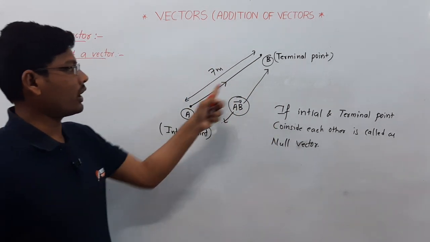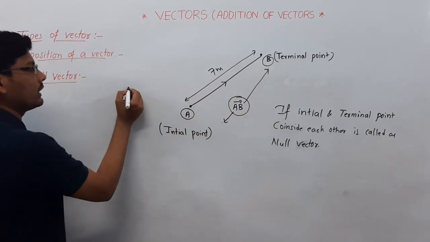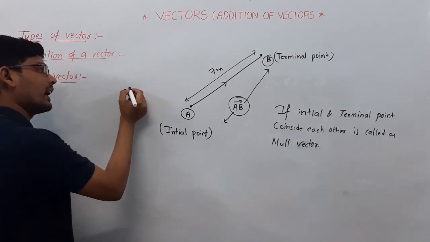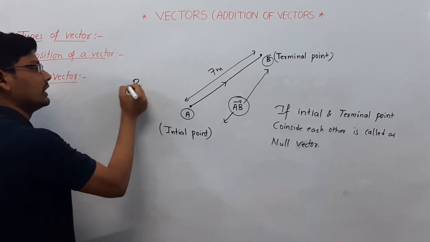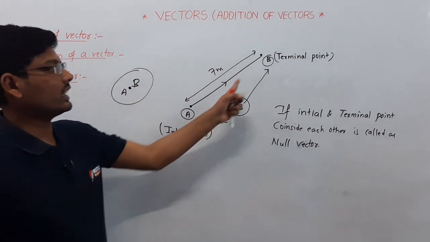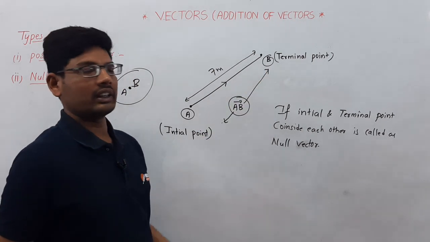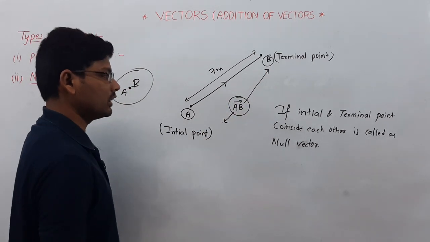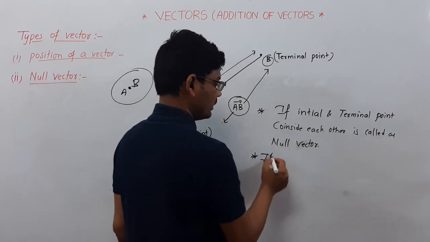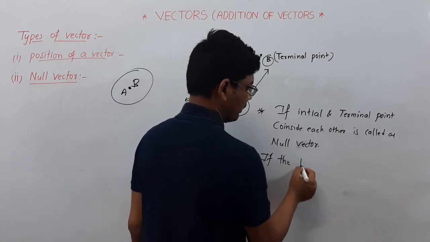If the initial point and the terminal point lie on the same point, this is A and also B, that is nothing but a null vector. And the distance between A and B is 0.